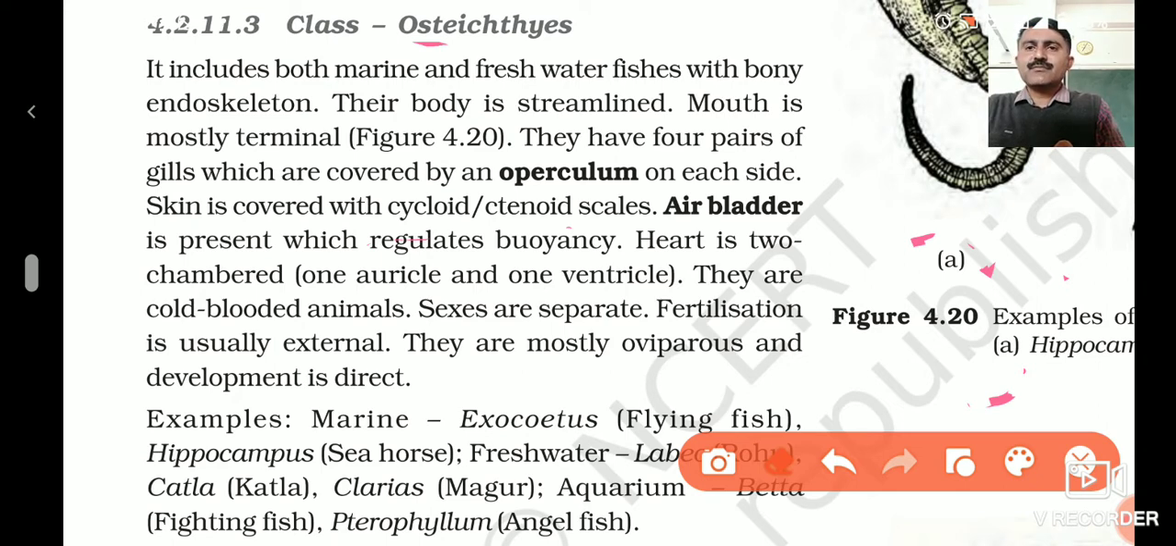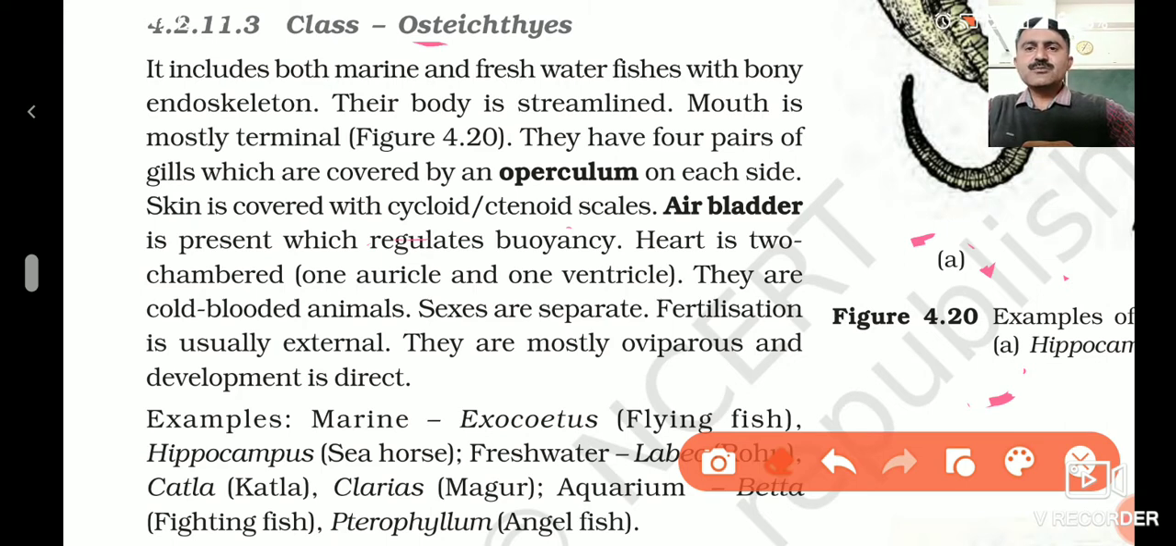These fish have air bladders. The air bladder is present dorsally to the digestive system. This air bladder helps the fish to provide buoyancy. They need not swim continuously. They are not constant swimmers or continuous swimmers like the cartilaginous fishes. They have an air bladder, and they have a bony endoskeleton.